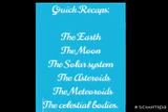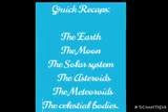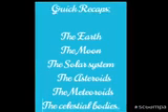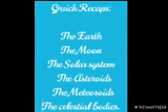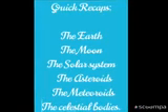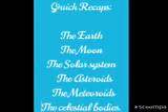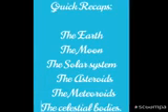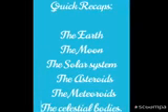Okay, you see the recap. What did we see? Earth, the moon, the solar system, the asteroids and the meteors, the celestial bodies, the Milky Way galaxy, and then comets also. You saw that, you know.